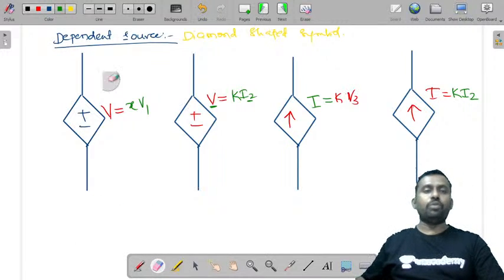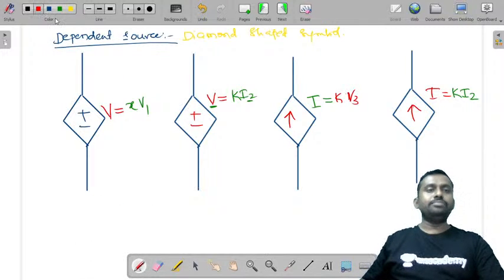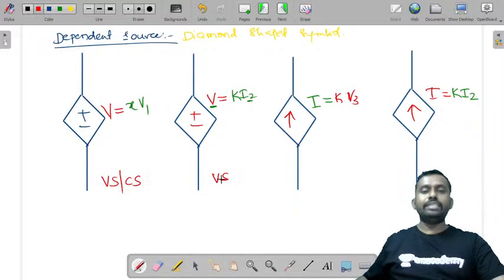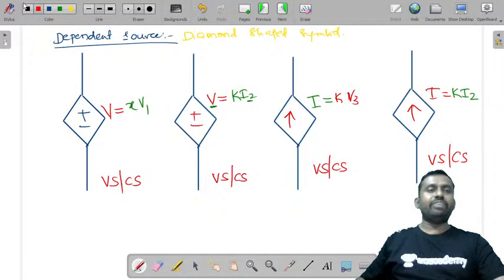Now if you look at them one by one, the first thing that you need to observe from a dependent source is whether it is a voltage source or a current source. This is what we'll identify first. First I'll tell you, is it a voltage source or a current source?